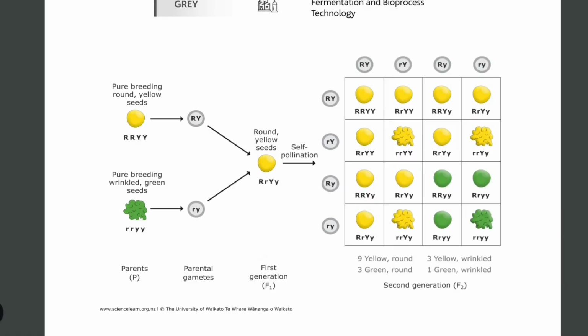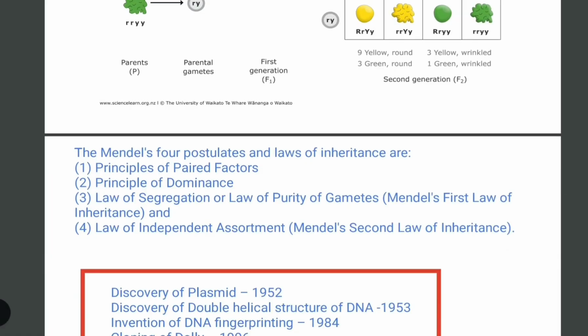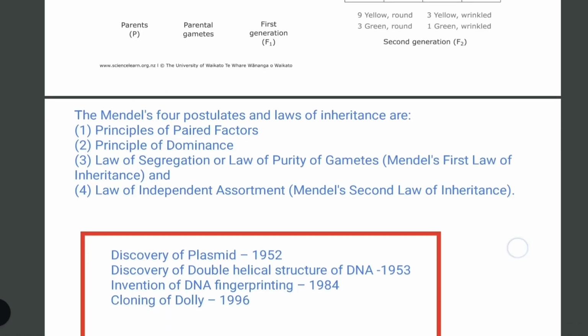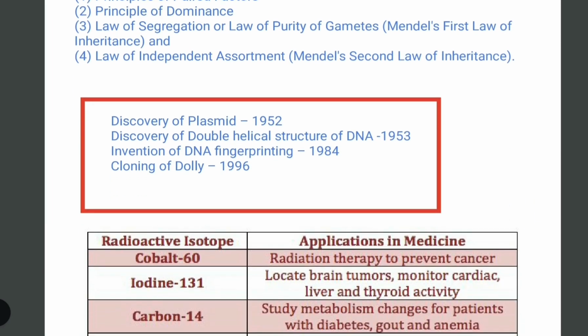Then this was related to Mendel's laws. Just go through this PDF, it will help you. And there are 4 postulates and the law of inheritance. The 2 laws of inheritance are important: law of segregation and law of independent assortment. This was related to Mendel's question.